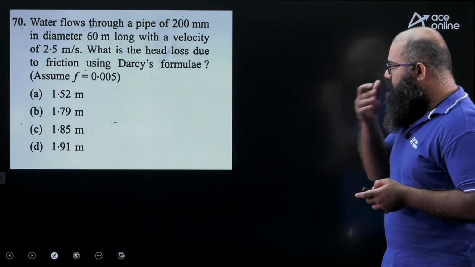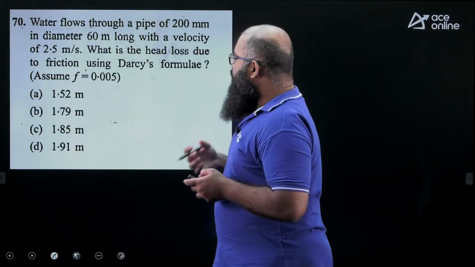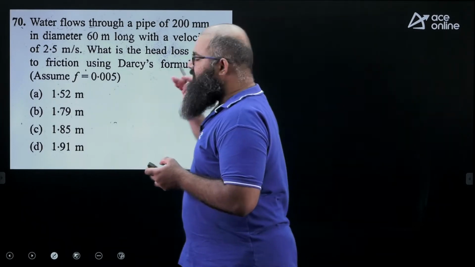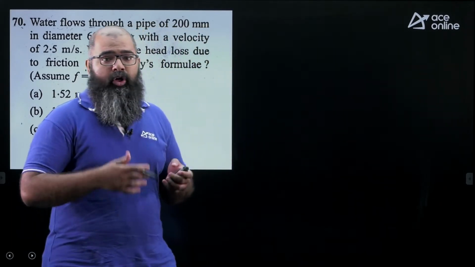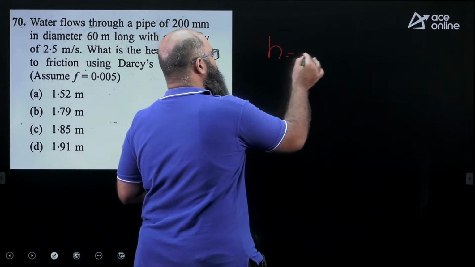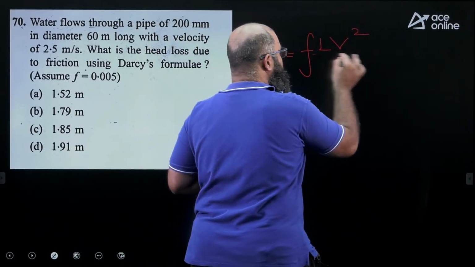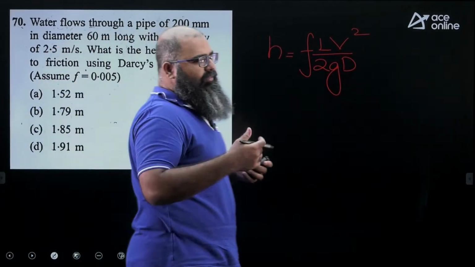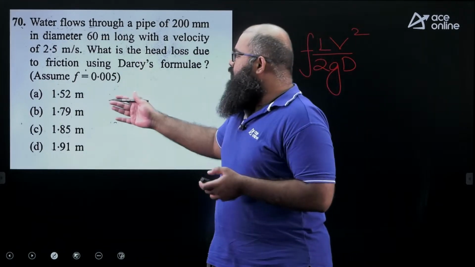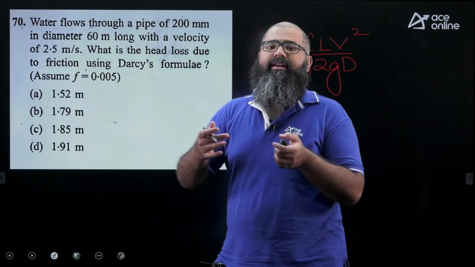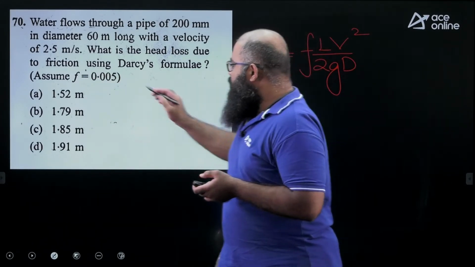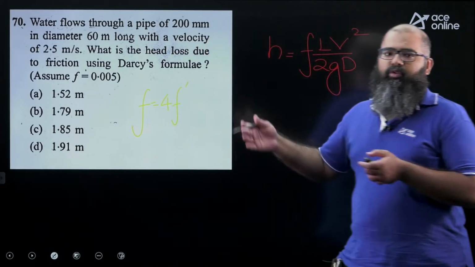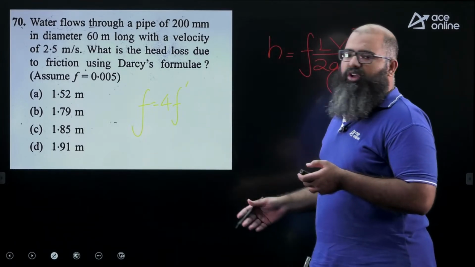Moving further. Next question. Water flows through a pipe of 200 mm diameter, 60 meter long with a velocity of 2.5 meter per second. What is the head loss due to friction using Darcy's formula? You are seeing a second question, the same paper belonging to Darcy's formula. The formula for head loss is equal to how much? FLV square by 2GD. But you have to be careful over here. When F is given to you in the range of something less than 0.1, this is assumed to be basically Fanning's coefficient of friction. If it is Fanning's coefficient of friction, the actual value of F would become 4 times this particular value. That is 0.005 multiplied by 4, that will give you 0.02.